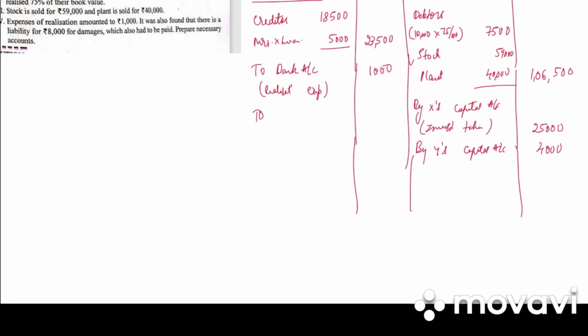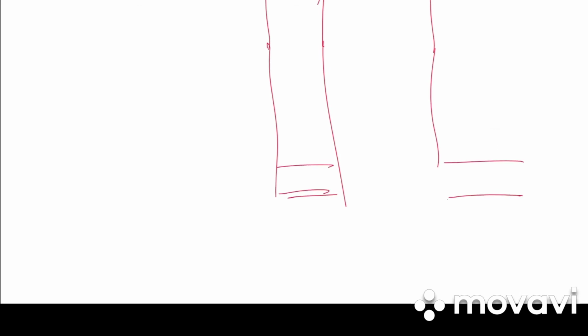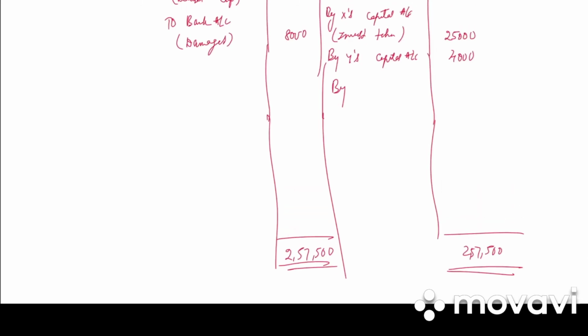Then we have to bank account, there is an unrecorded liability (damages) 8,000. Anything else? No. So we total the realization account. The debit side total is more, 2,57,500. Then we have by partners capital account (loss transferred).